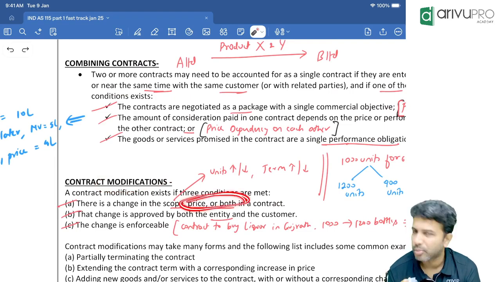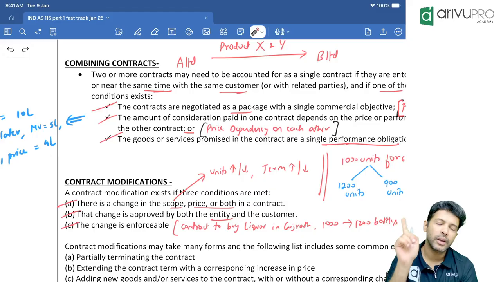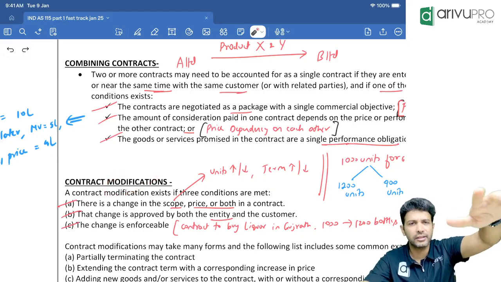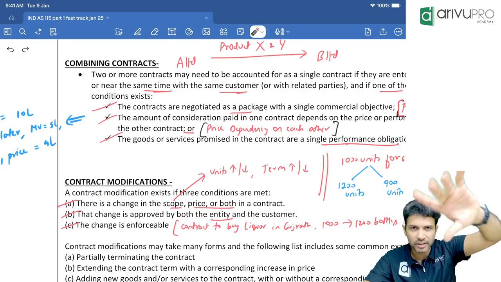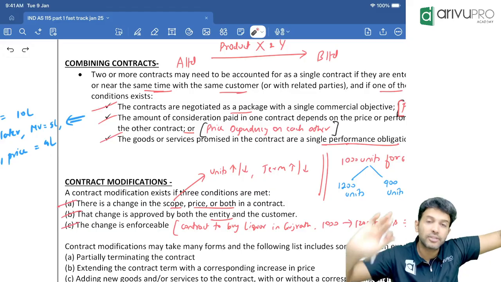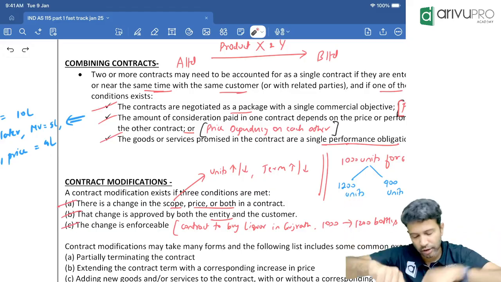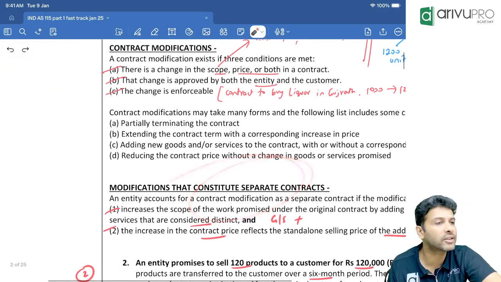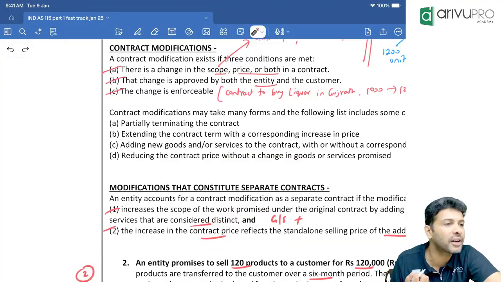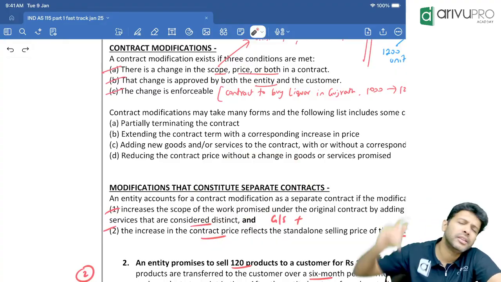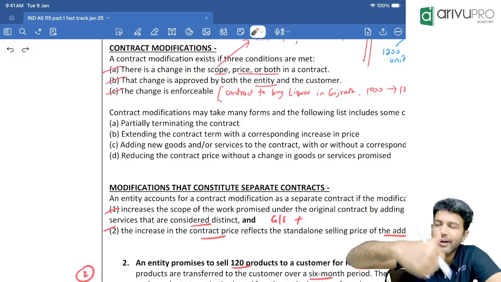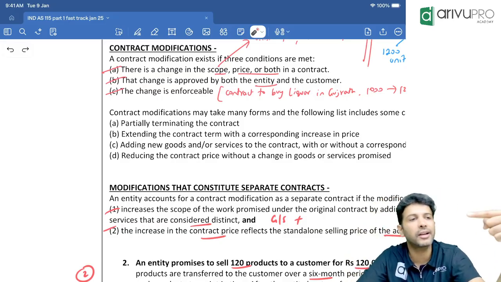Okay, the same as lease modification, no change. Now, if contract modification has happened, again same. Tell me the lease modification criteria. When lease modification happens, either you will treat it as a separate lease or not a separate lease. Here also same thing. Contract modification, you can treat it as a separate contract. Condition is same. There, when will you treat it as a separate lease? New asset should be added. An increase in the lease payment should reflect the SSP.